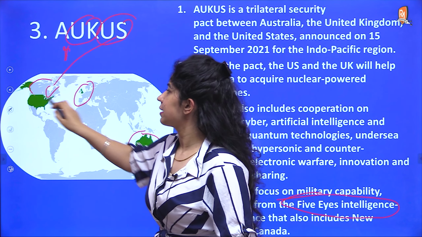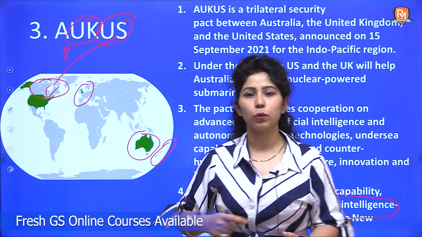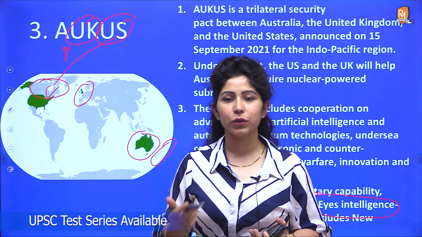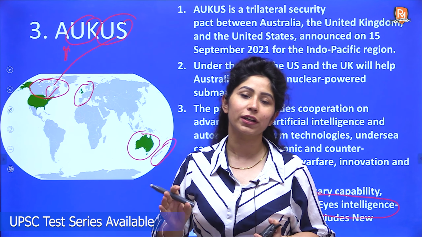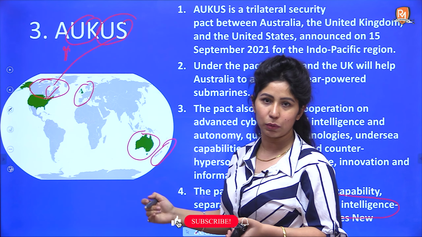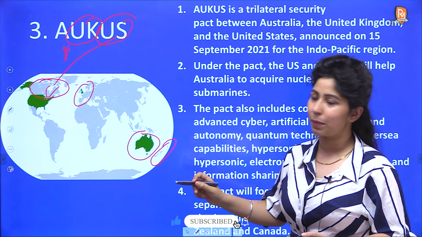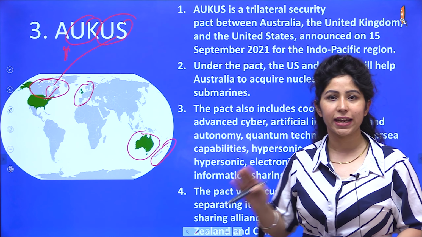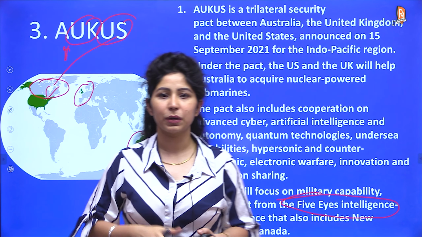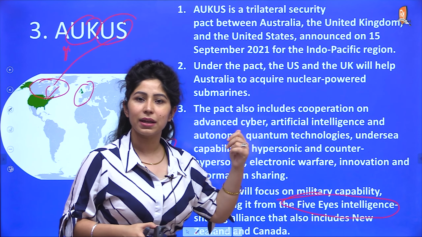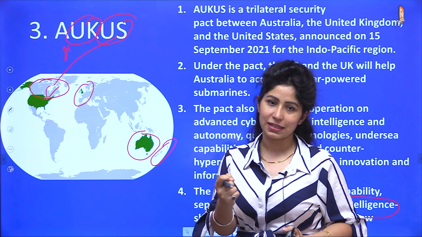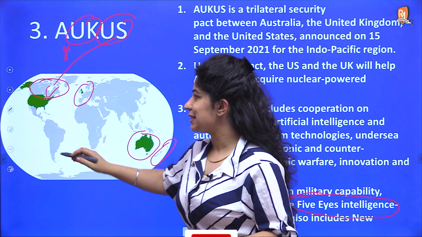So 5 countries थी और वो intelligence information share करती थी so that they could help each other to improve their security arrangements. तो intelligence information share करती थी and out of that this alliance has emerged in which Canada and New Zealand are not a part, only these 3 countries are part: Australia, United Kingdom and USA. It is a trilateral security pact between these 3 countries announced in 2021 itself, and it is there for the Indo-Pacific region. Just like Quad is there for Indo-Pacific region, this is also for Indo-Pacific region.